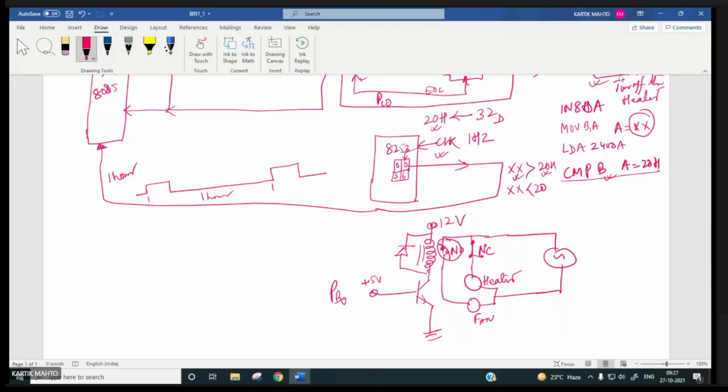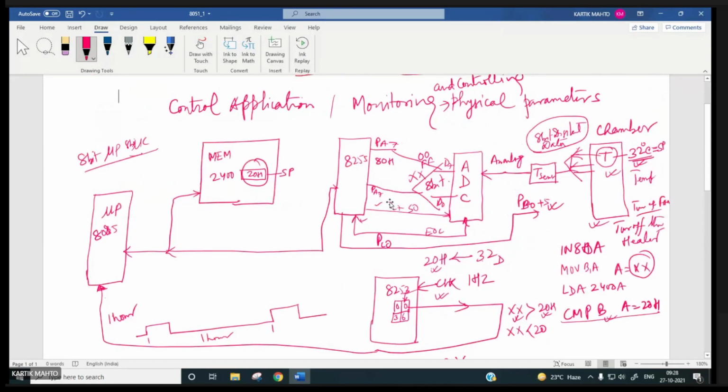So the heater is having current and it is generating heat, so temperature will rise. The moment temperature exceeds 32 degrees centigrade, Xx will be greater than 20H, so you have to generate plus 5 volts. What will happen? This relay coil will be energized and this contact will become open. So current is not going to reach the heater coil, while this normally open contact will become closed, so the fan will start. This is the type of monitoring and control application you need.